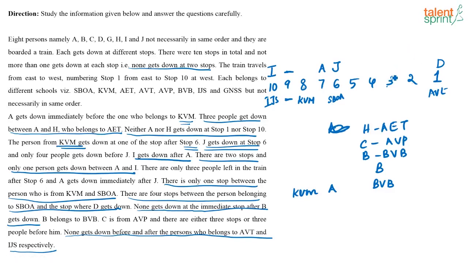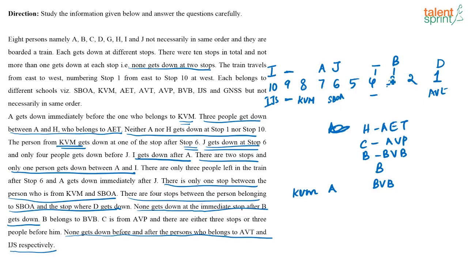So if I put B in position 3, what will happen? If I put B here, then this place is vacant, right? They have very clearly given that none gets down at the immediate stop after B gets down. So we just found out that B cannot be in position 2. If B is in position 2, it violates the rule which says between A and H there are 3 people who get down.